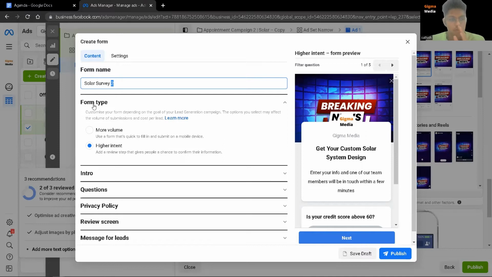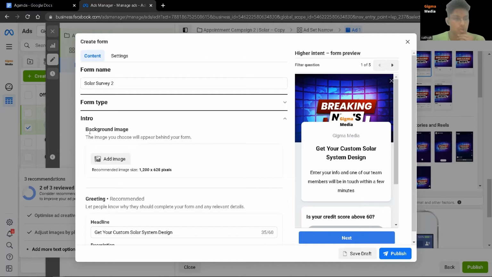Okay, now for the form type, this is very important. Please try to select higher intent. Why? Because this actually allows you to get highly qualified leads, instead of volume, because I would highly recommend you get highly qualified leads. So in order for you to do that, please select higher intent. Now for the intro background image, I would highly recommend you use the same image that you use for ads. So just now, you saw I was using this breaking news. So I'm actually using the same image, as you can see.